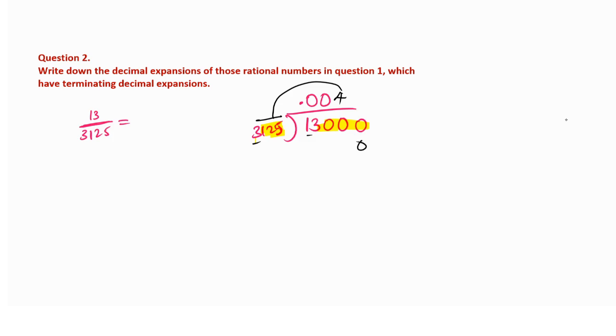5 fours are 20, 2 will be carry, 4 twos are 8, plus 2 is 10, carry 1, 4 ones are 4 and 5, 4 threes are 12. So now we have to simplify. 5 will remain, 0, 0, 500 it is. Yes, then again it is not 0, we have to take.